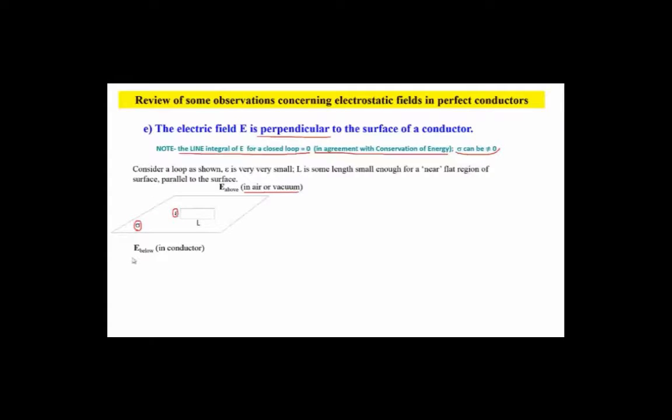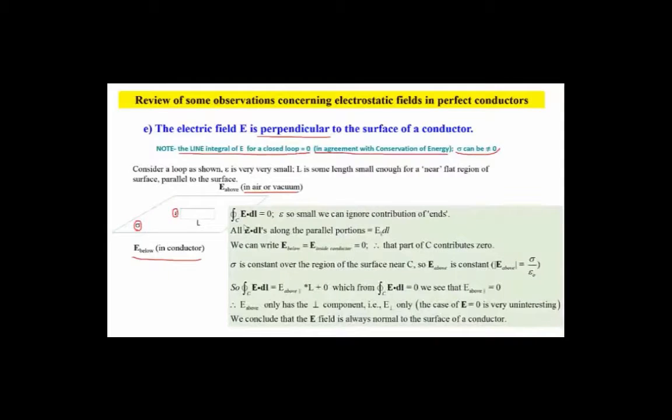We know that E below is in the conductor, then if we took an integral around this loop here, we're going to end up with 0 because we make the entire loop. If we make a closed loop, then we'll get 0. And that comes up here. In agreement with conservation of energy, the line integral of E for a closed loop equals 0. We make epsilon small so we can ignore any contributions to this integral on those ends.